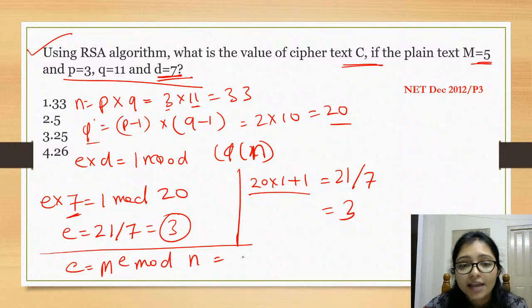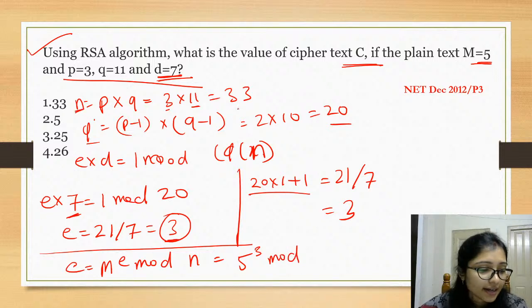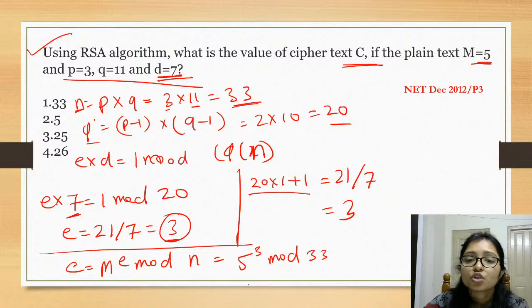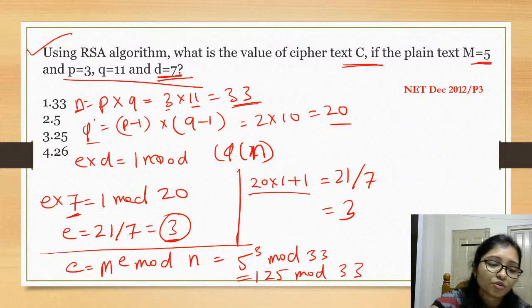M equals 5. 5 to the power E, E is 3, 5 to the power 3 mod n. What is n? N is 33, right? Yes, n is 33. So 33 means 125 mod 33.